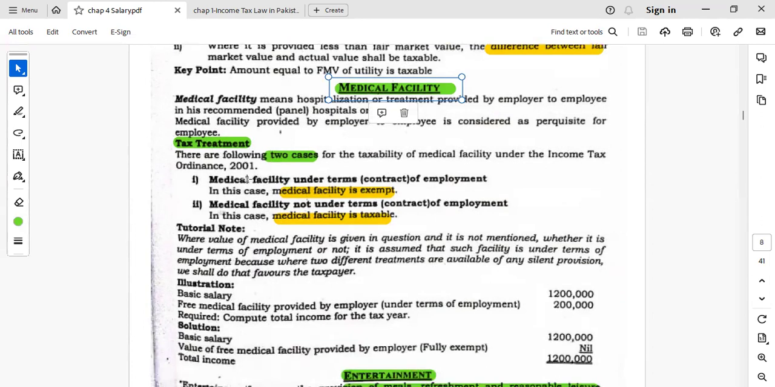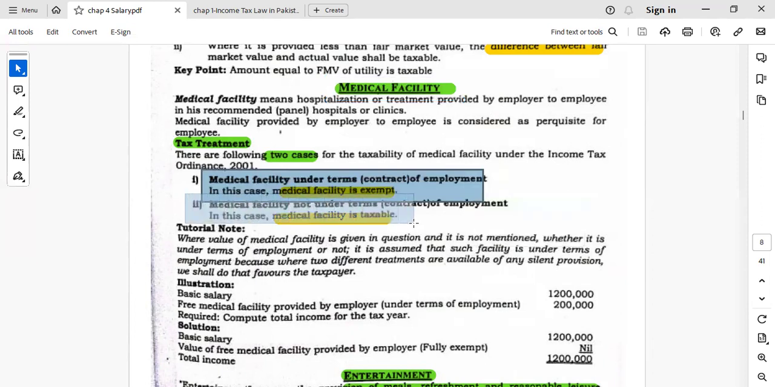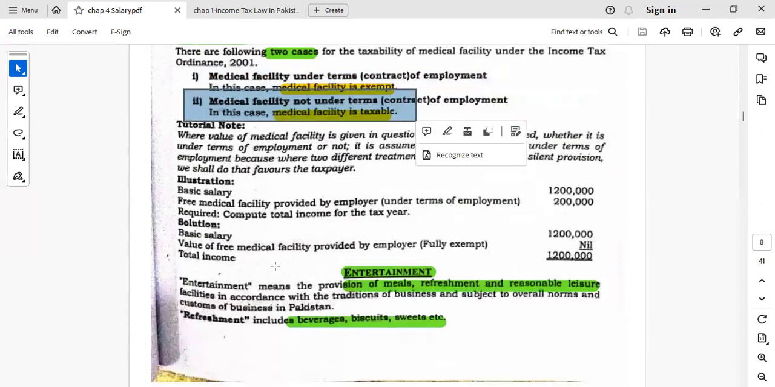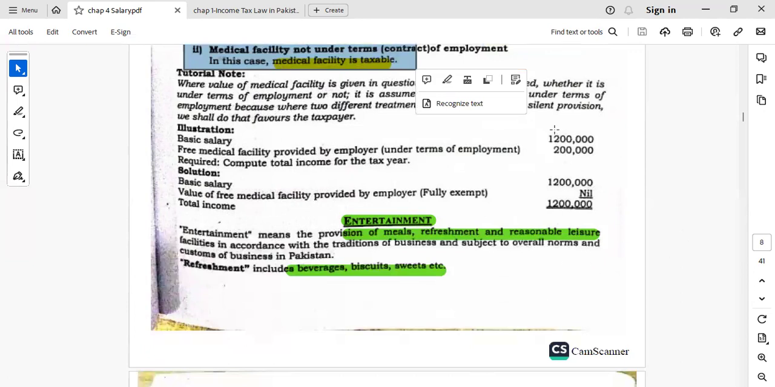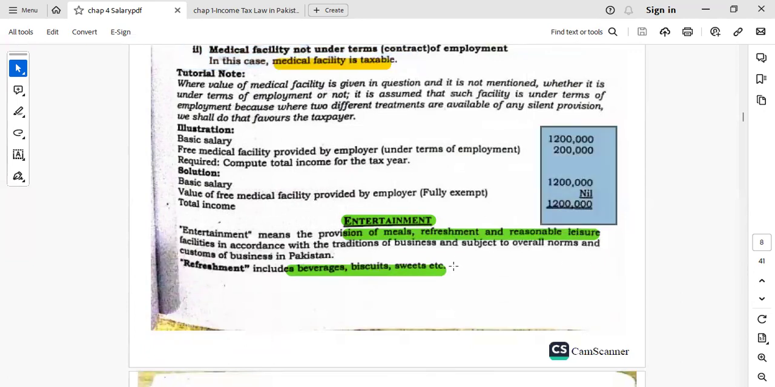Medical allowance. Medical facility is given to the employees. If it is a part of the employment contract, then it is exempted. And if it is not part of the employment contract, and is additionally provided to the employee, then it is added in the income for taxable purposes. So it is taxable. Like this, practice this example.